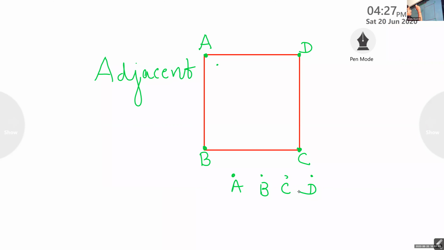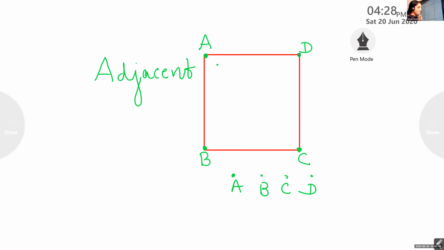Now, vertex A is our vertex. Look at vertex A. Which vertex is near to it? B. Connected to it. B is near to it. What about D? Ma'am, it is far.